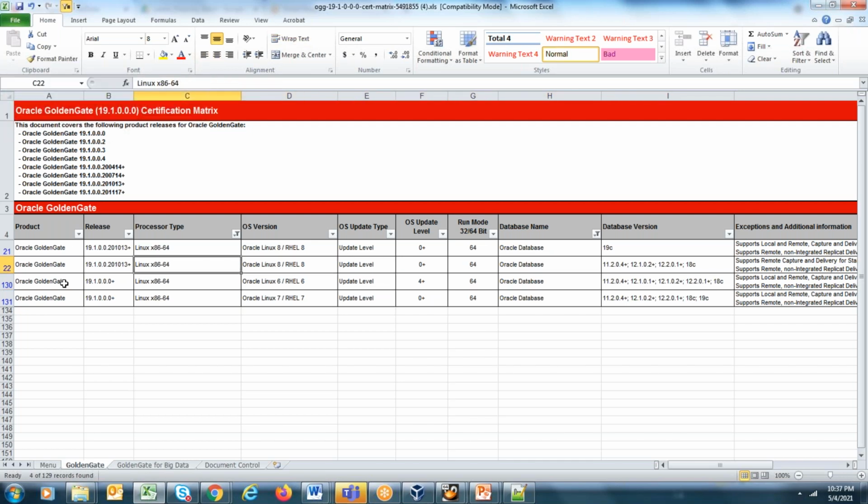If your platform is, say, Linux and a 10G database is there, it doesn't list 10G, so the certification matrix doesn't certify that. That means it is not supported. So check the 18C certification matrix. If 18C also doesn't support it, then check 12.3, 12.2, 12.1. If none of those support it, then go to the 11G Golden Gate certification matrix. I know 11G supports it. So if the certification matrix doesn't certify it, then you cannot use it.